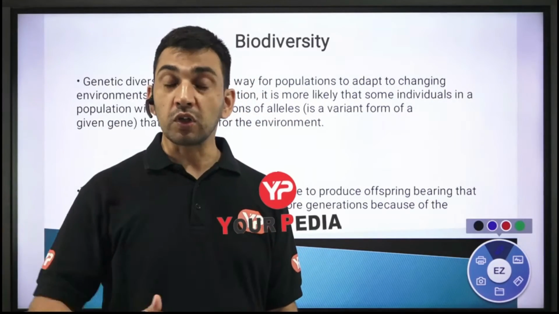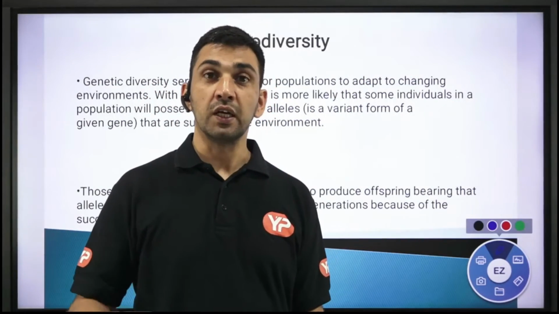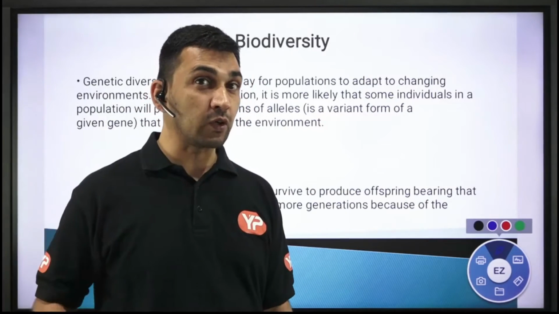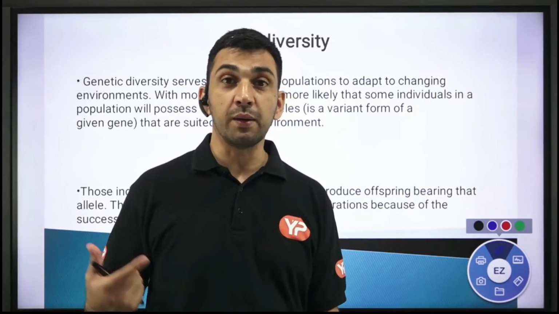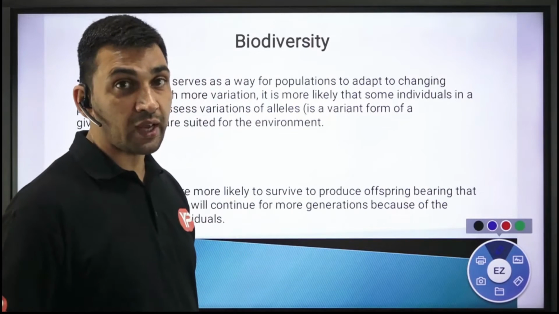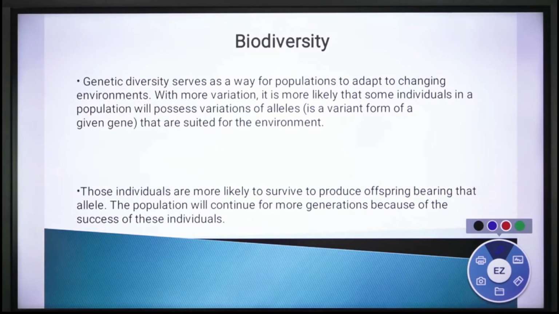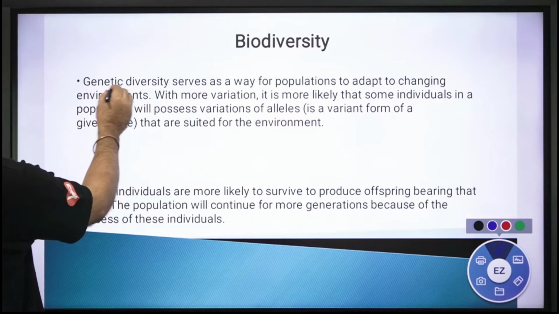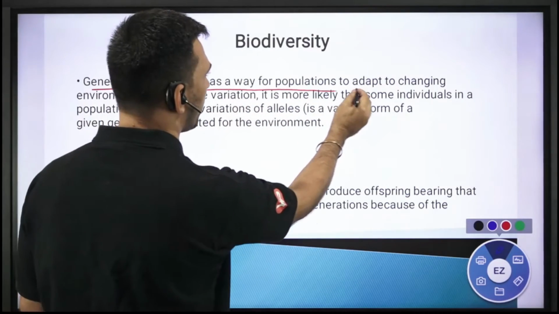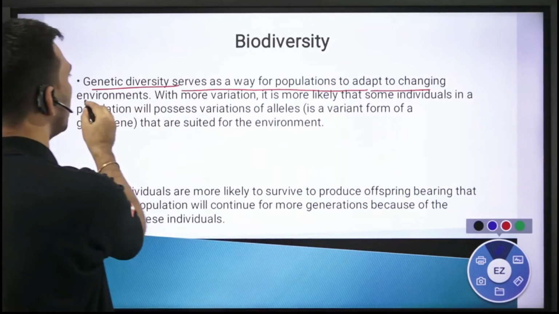But since you are having different kinds of genes, some members of that population may be able to survive, and that is how you are going to have the advantage of genetic biodiversity. So genetic biodiversity serves as a way for populations to adapt to changing environments, right?